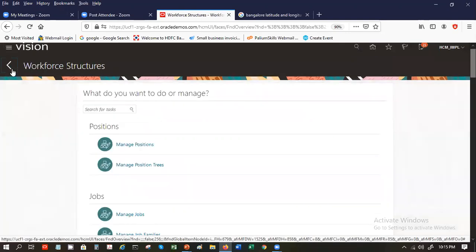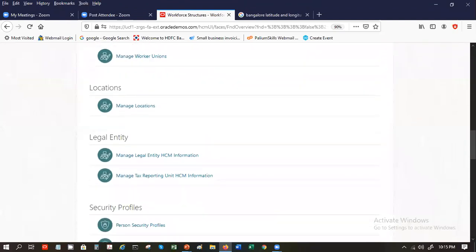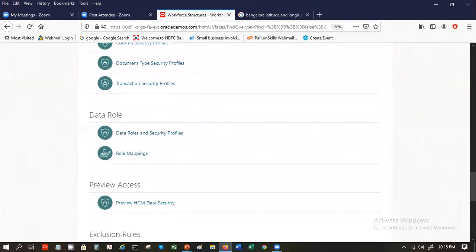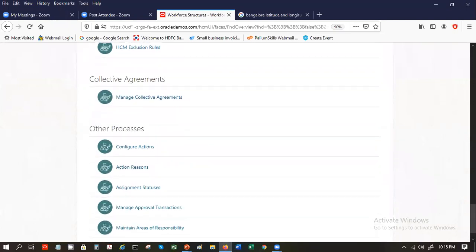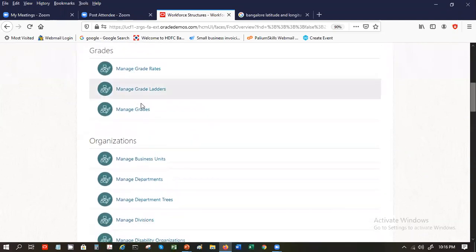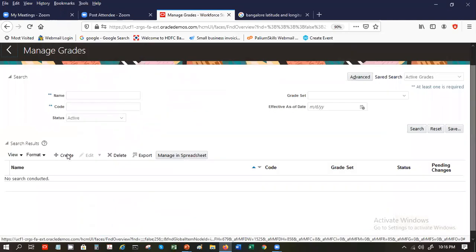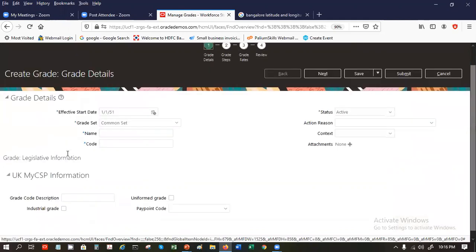So we did location, we did department. Next, we are going to go to jobs or grades. You can go to jobs or grades. Let's go to grades. Because when we define the location, then we'll get access. Now, when we define the jobs or the positions, we'll get the grades also. This is the manage grades and the grade rates. So I click on create. I say SP grade 1.